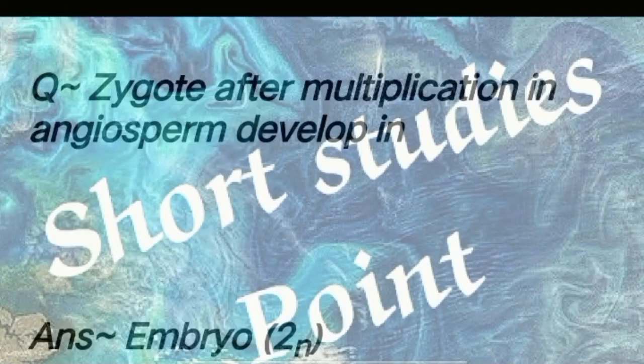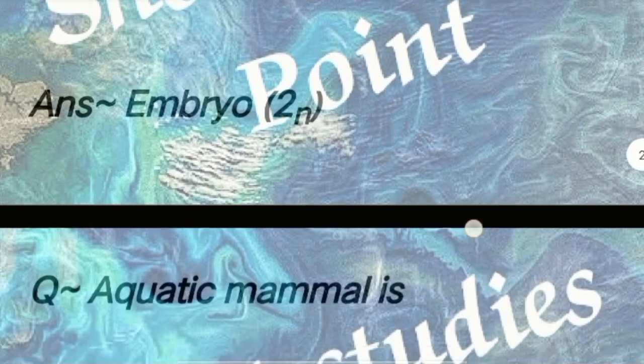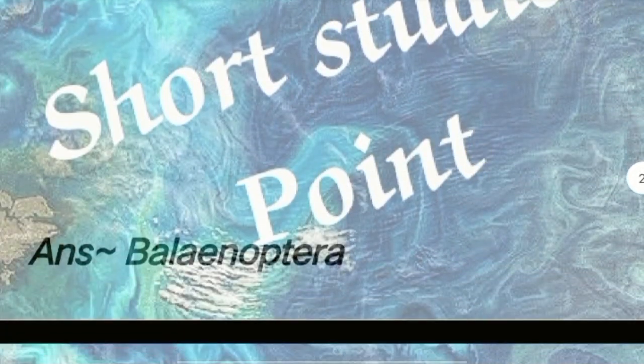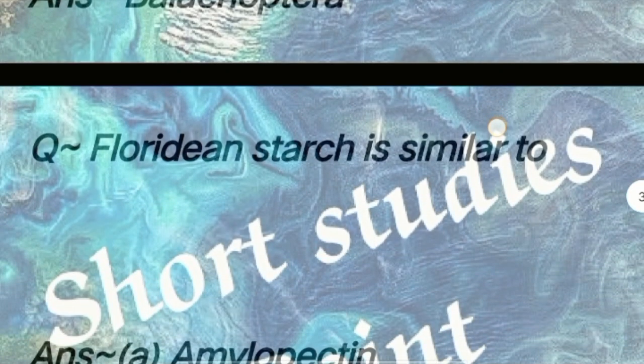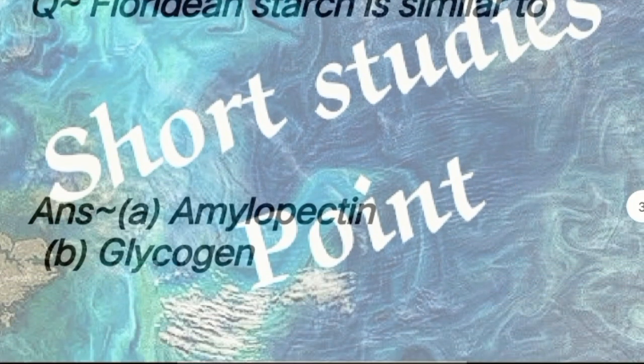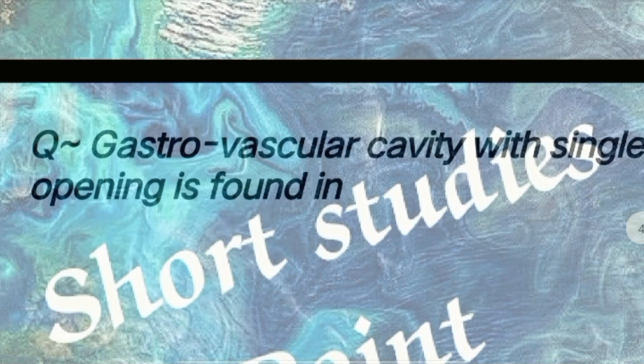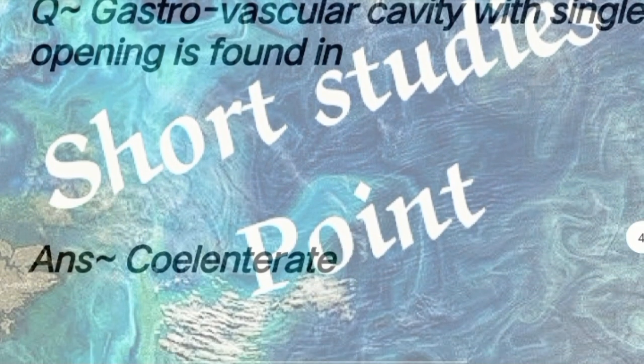Question: zygote after multiplication in angiosperm develops into? Answer: embryo. Next question: aquatic mammals? Answer: Balaenoptera. Next question: floridean starch is similar to? Answer: amylopectin and glycogen. Next question: gastrovascular cavity with single opening is found in? Answer: coelenterate.